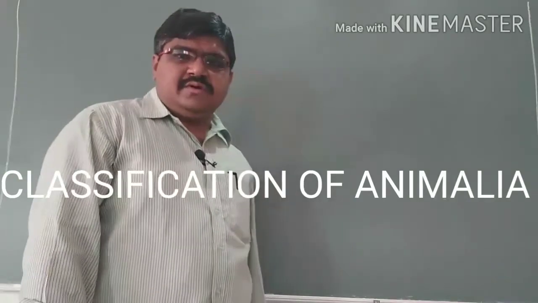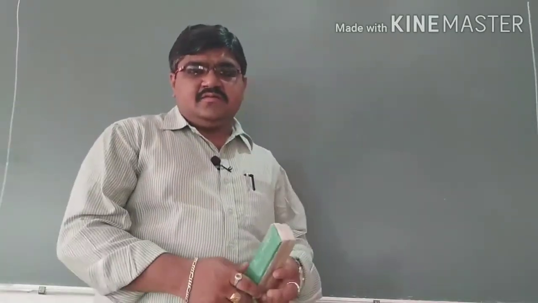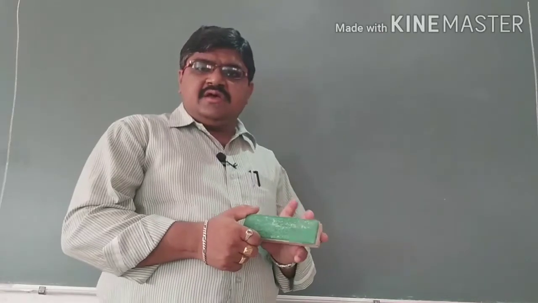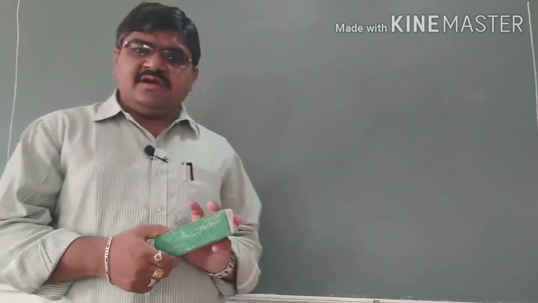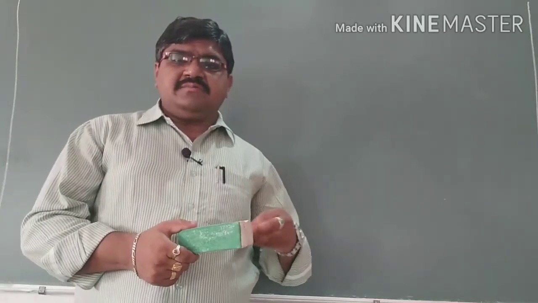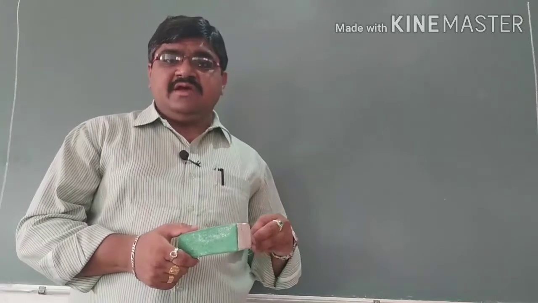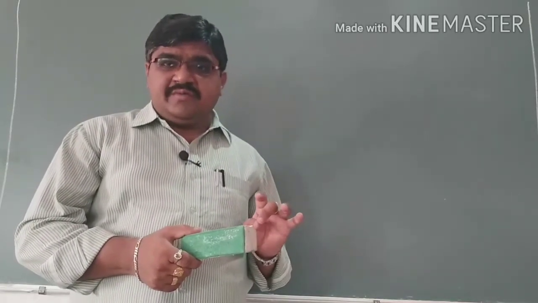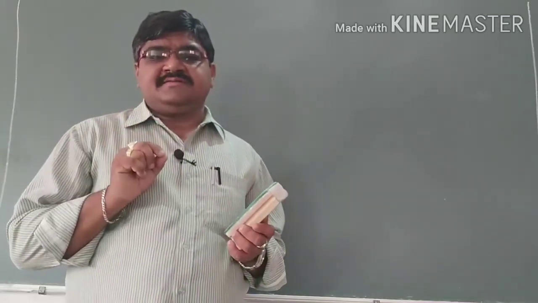Good morning, students. In the last class, we discussed the body cavity. Body cavity is differentiated into three types, where body cavity means a cavity present between the body wall and the alimentary canal. The three types are acoelomates, pseudocoelomates, and eucoelomates.